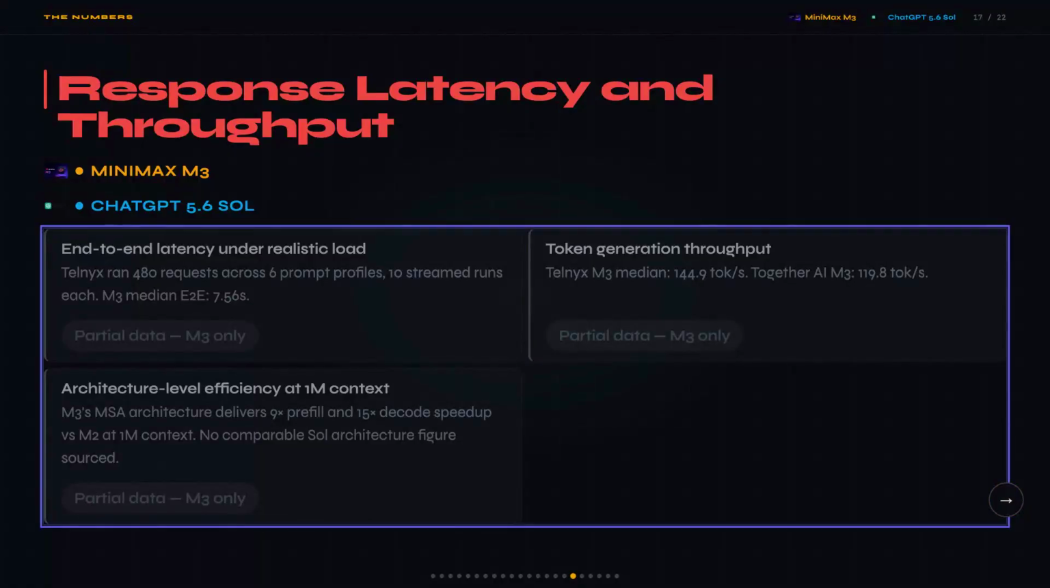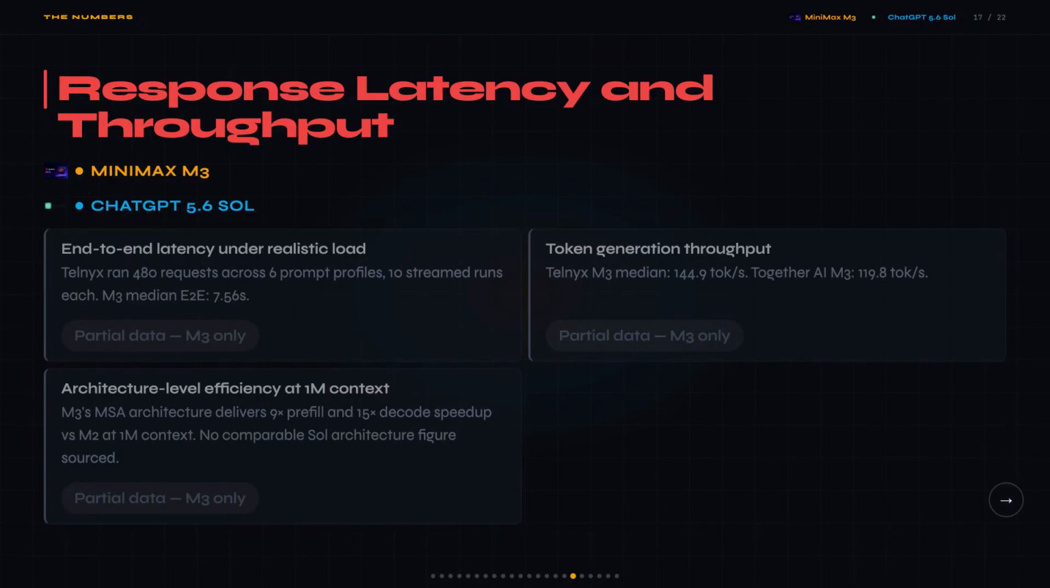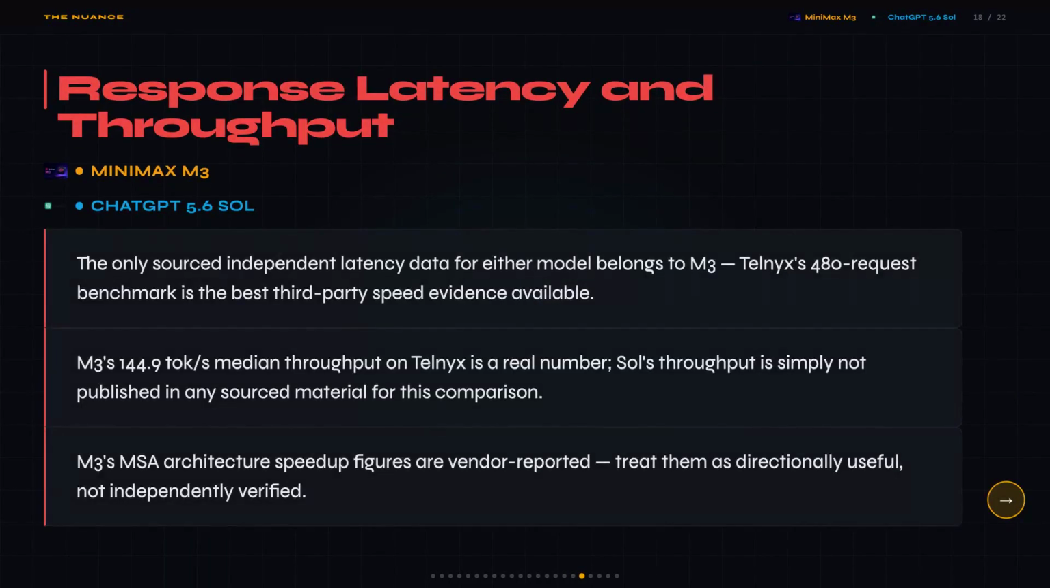I pulled the Telnix independent benchmark, which ran 480 requests across 6 prompt profiles, and M3 came in at a median 7.56 seconds end-to-end with 144.9 tokens per second throughput. Short context at 1.70 seconds, and long context at 100,000 tokens hitting 13.30 seconds. But for Sol, there are 0 sourced latency figures anywhere. No published latency data from Sol doesn't mean it's slow.